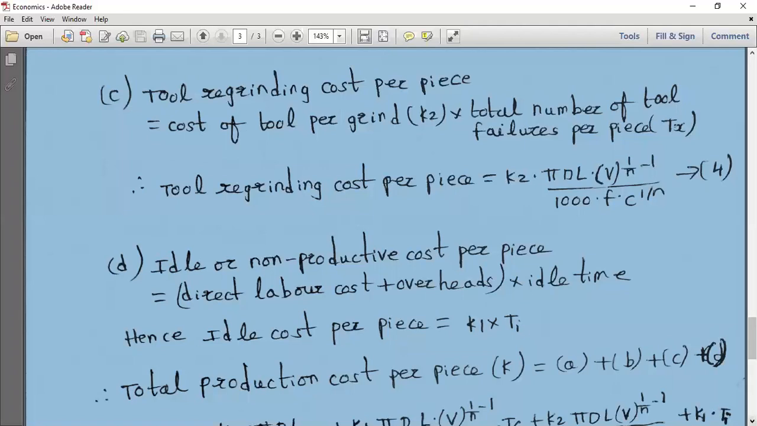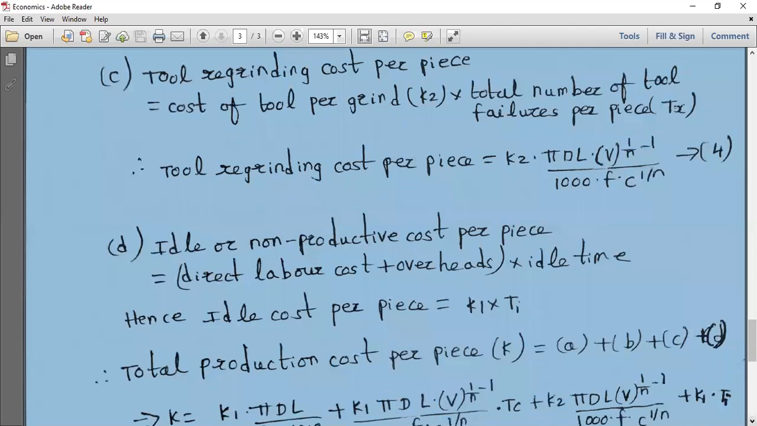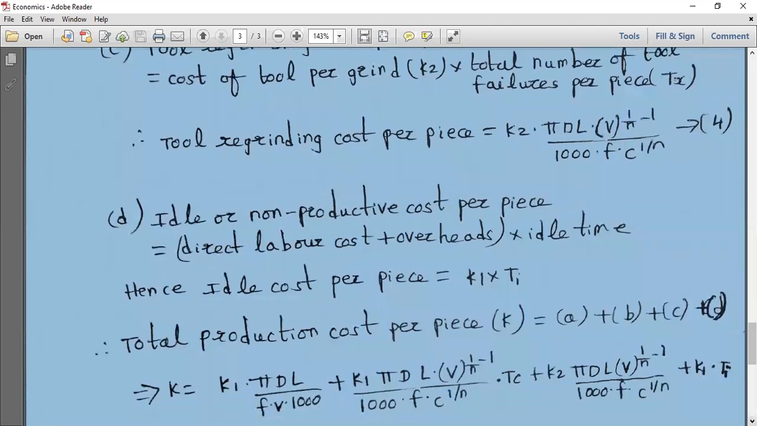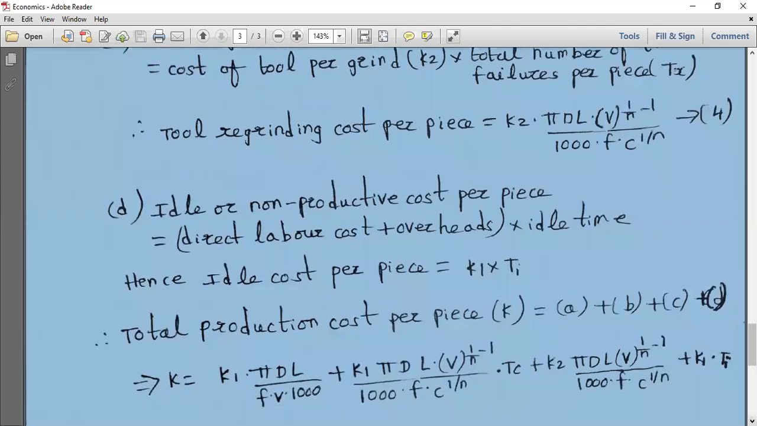It is the tool changing cost per piece plus C. What is C? It is tool regrinding cost per piece plus D. So what is D? It is the ideal cost per piece. So you have to sum up all these things and arrive at the final equation where K is equal to K1 into the machining time per piece.